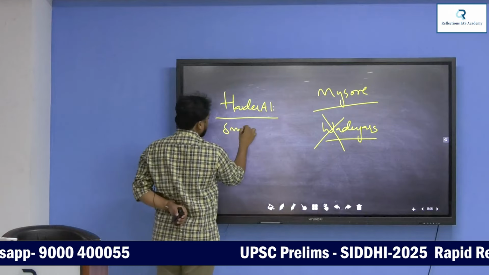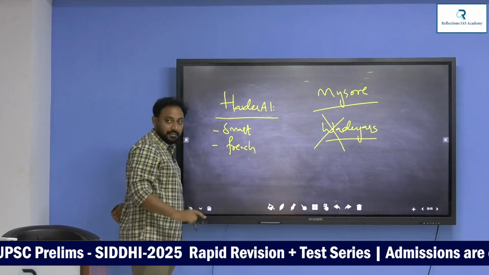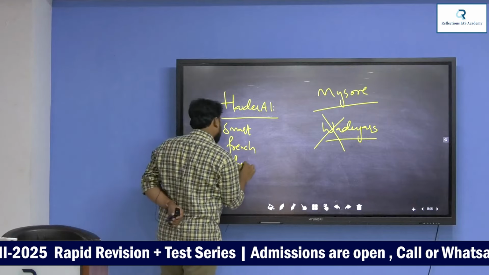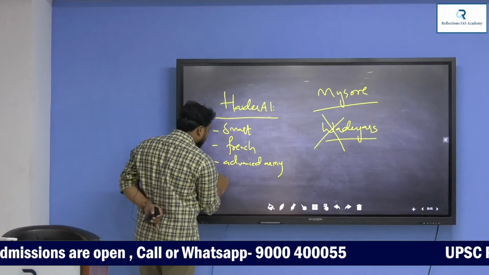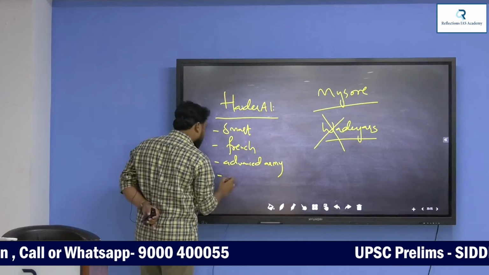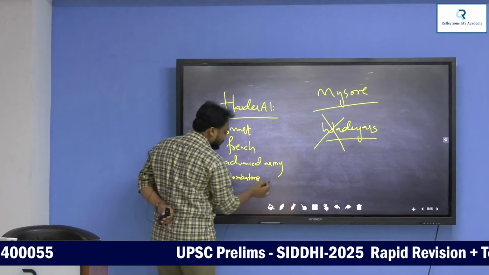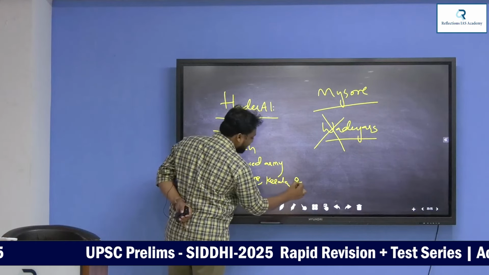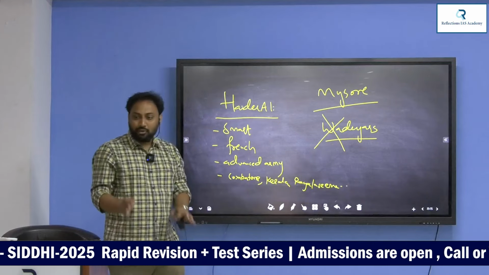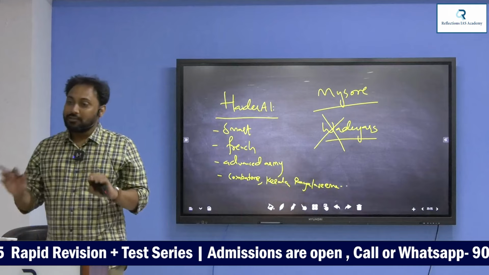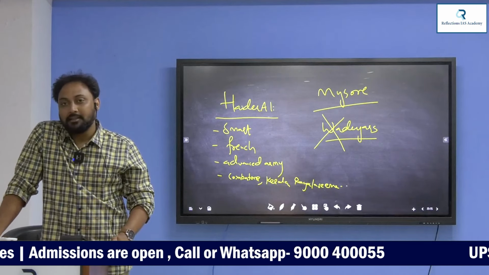Hyder Ali is very, very smart. He maintained very good relations with the French and advanced his army with the French. Hyder Ali extended the horizons of Mysore till Coimbatore, Kerala, Rayalaseema, etc. Understand? Mysore is now becoming one of the powerful states in the 17th and 18th century. Understand?